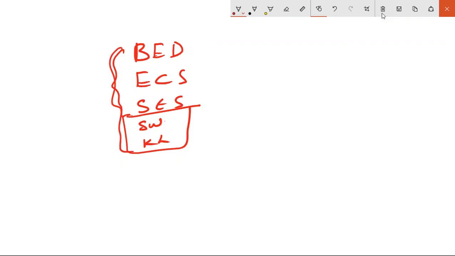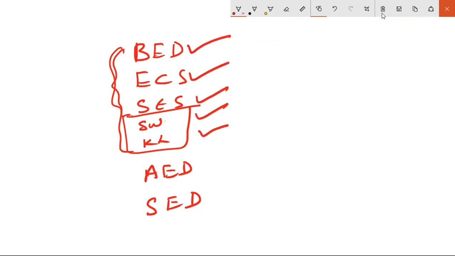Okay, so what kinds of excise duties do we have? These are basic excise duty, and we also have some other excise duties, that is AED, additional excise duty, and SED, special excise duty. Okay, see these excise duties BED, ECS, SECS, Swachh Bharat, Kalyan Lakshmi are mandatory.